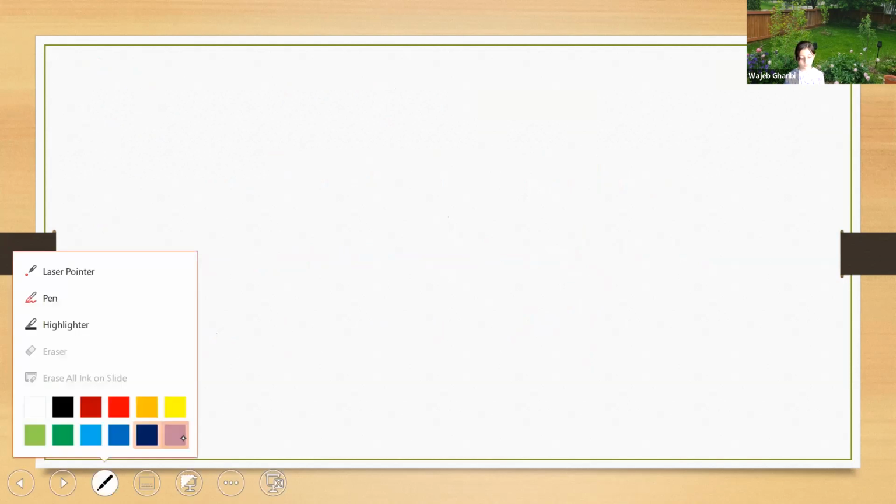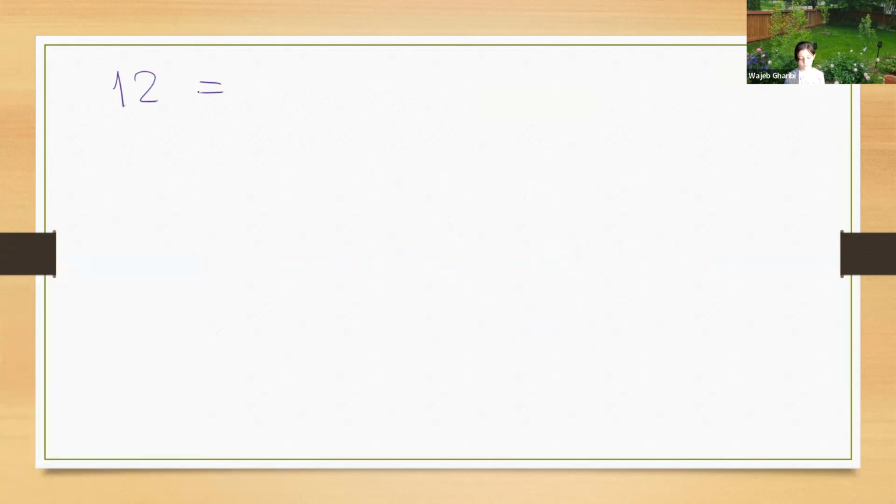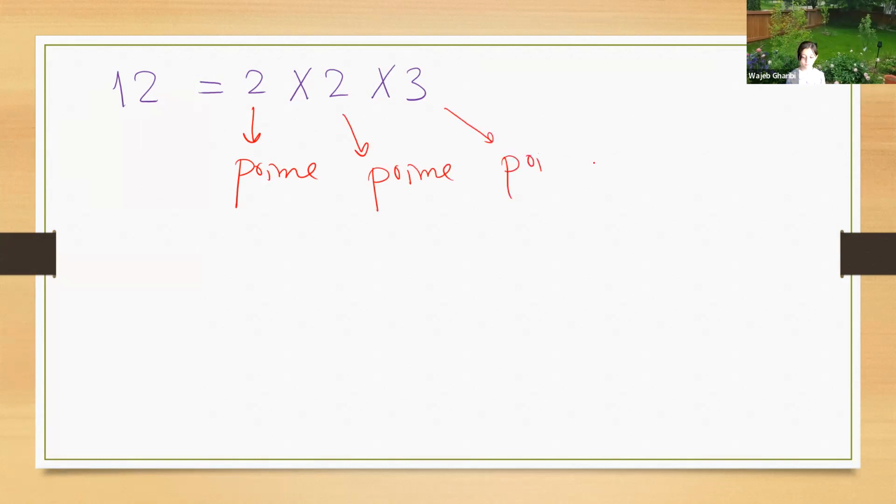Any integer can be written as a multiplication of prime numbers. Let us see how we can find the factorization with an example. Suppose we have the integer 12. 12 can be written as 2 times 2 times 3. Now, we should not say 4 times 3, because 4 is not a prime. 2 is a prime, the other 2 is a prime as well, and 3 is a prime as well.